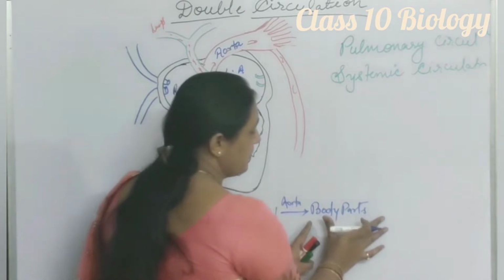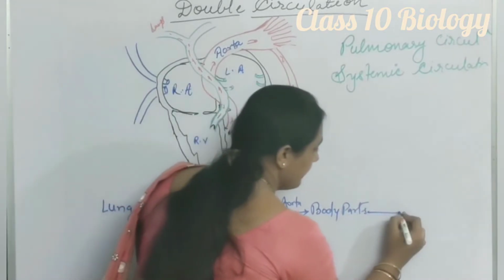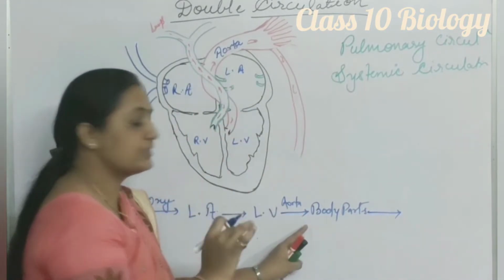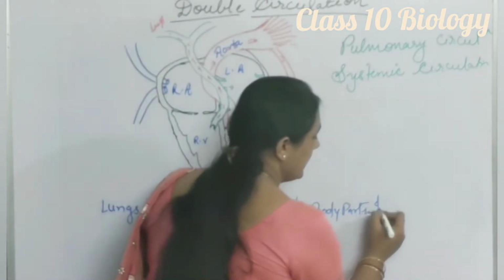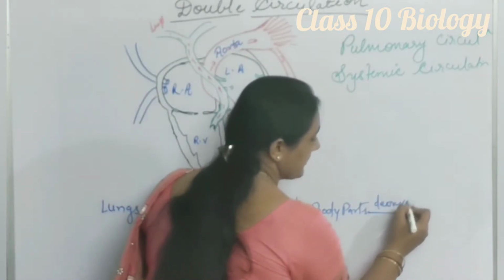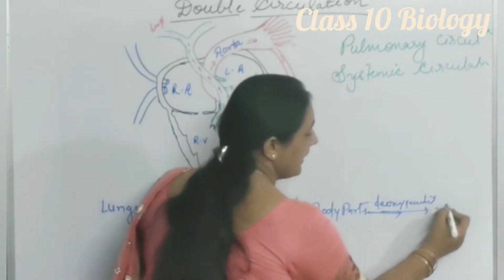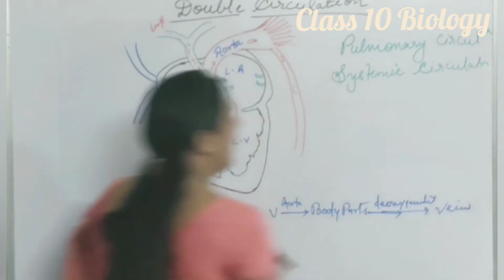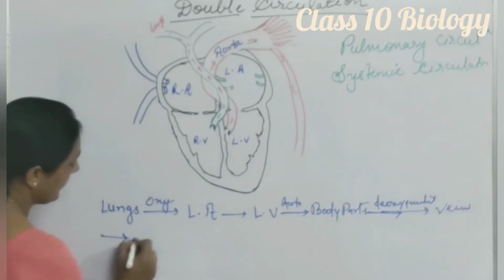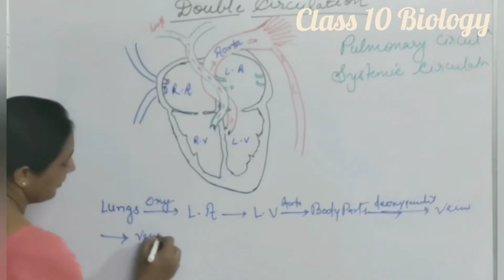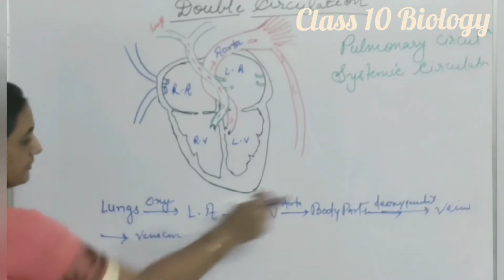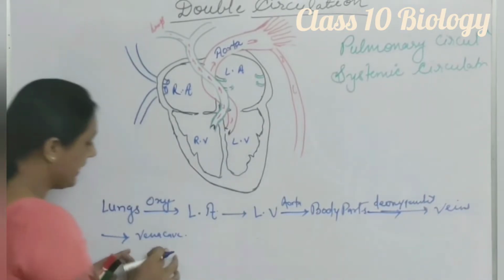Now in the various body parts, the tissues absorb or utilize oxygen, and the blood becomes deoxygenated. This deoxygenated blood is collected by veins, and the veins supply blood to the vena cava.